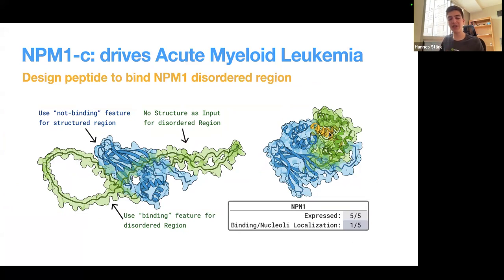Our collaborators tested 5 of them in the wet lab by attaching a fluorescent tag to the peptide, putting it into a live cell, and then checking where the fluorescence in the live cell occurs. And we find that it only occurs in the nucleoli of the cell, where we know that the target is localized, which tells us it likely binds to this target. And second, it also tells us that it likely doesn't bind to anything else in the cell that is not also localized in the nucleoli.